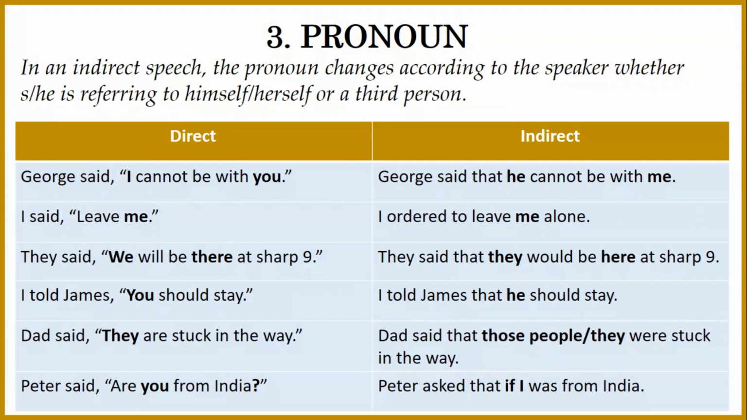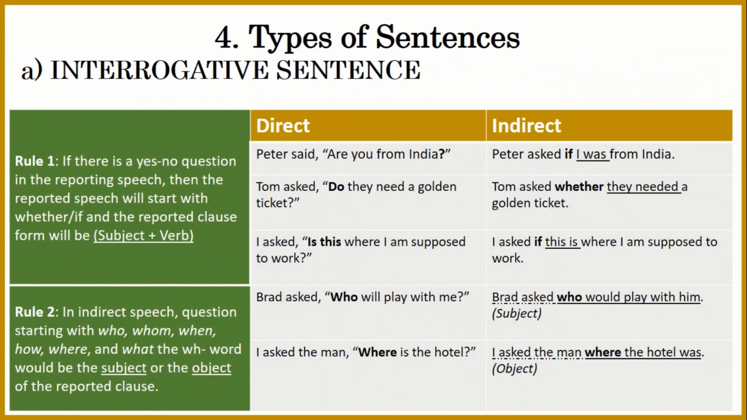Moving to the next slide, we will deal with the types of sentences. The first sentence is interrogative sentence. Of course, the word interrogative gives a clue that it's all about questions. So there are basically two rules. Rule number one is that if there is a question which comprises yes and no answering, in other words, if there is a yes no question in the reporting speech, then the reported speech will start with whether or if, and the reported clause form will be subject plus verb.